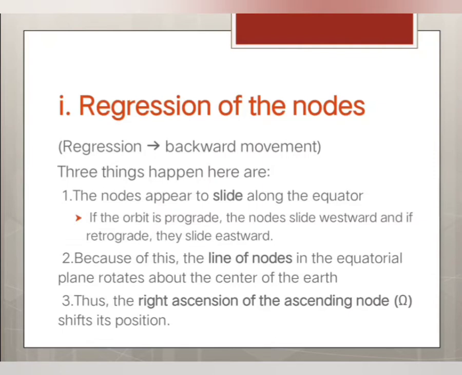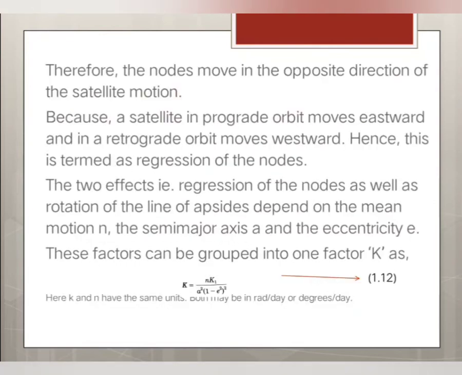And the second thing happening here is that the line of nodes in the equatorial plane rotates about the center of the earth, and thus the right ascension of the ascending node shifts its position. So these things are happening due to the regression of the nodes. Therefore, the nodes move in the opposite direction of the satellite motion, because a satellite in prograde orbit moves eastward and in retrograde orbit moves westward. Hence, this is termed the regression of the nodes.